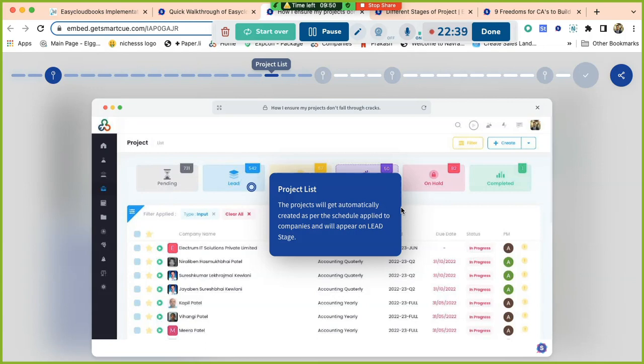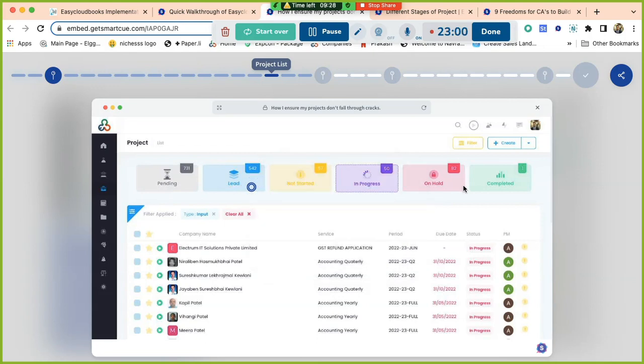So when a new client is coming after the recurring pattern is over, those projects you are supposed to create manually. Going forward, next year, his projects will be created automatically. Is that clear? Yes, sir. Clear. Okay.